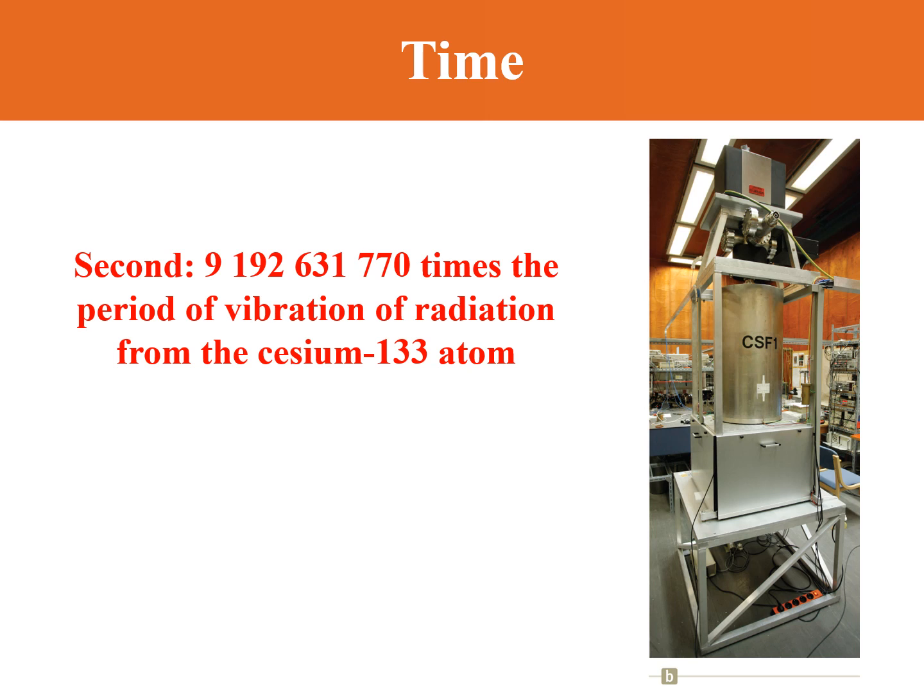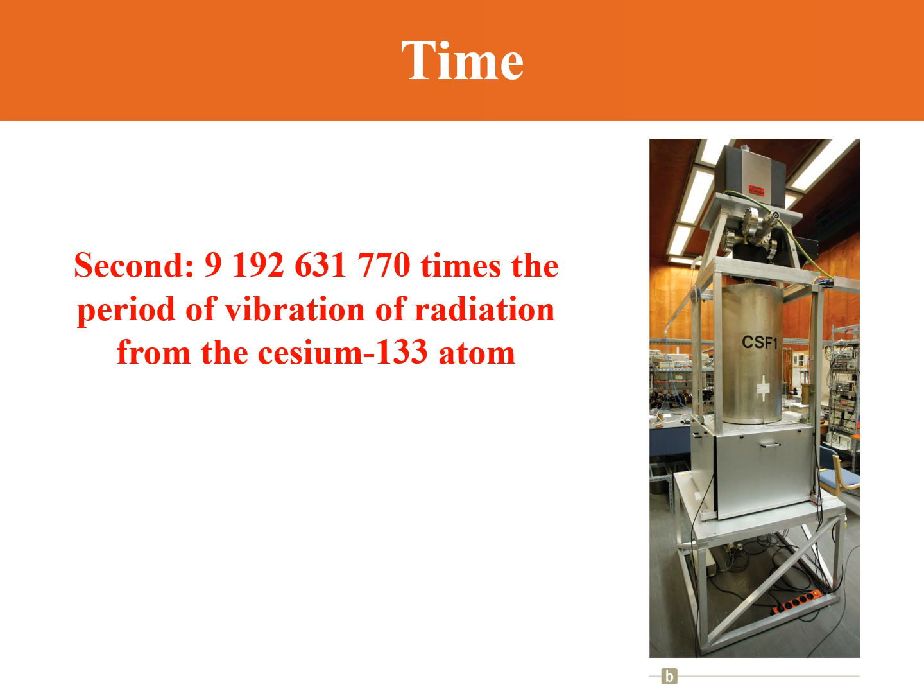So in 1967, a more precise definition of the second was established. It was redefined in terms of the atomic clock, which you can see on the slide. It uses the vibrations of the cesium atom.